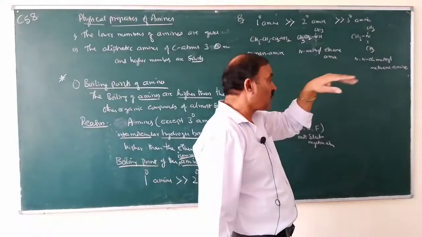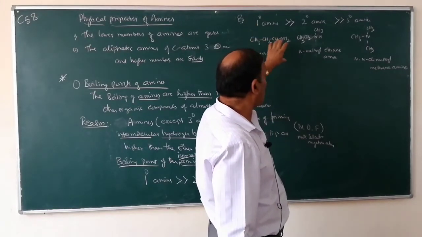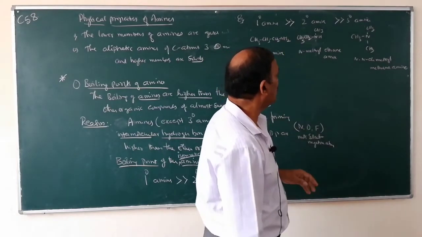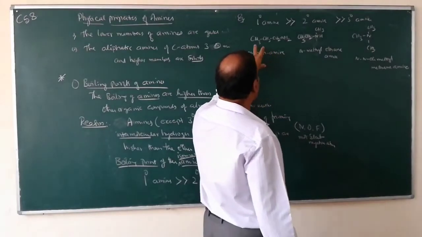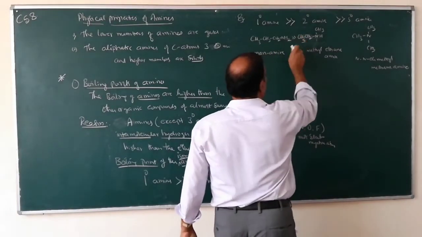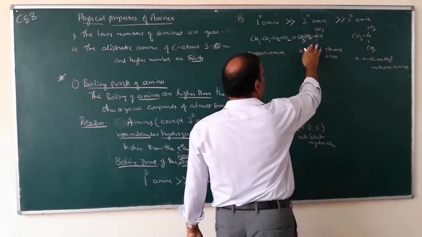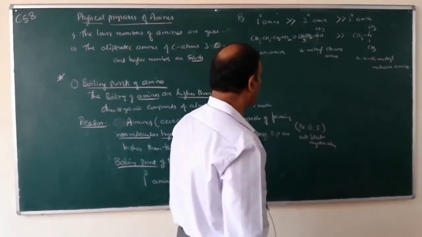So these are isomeric amines. They have same molecular mass, molecular formula, but they differ in their structural formula. They are called isomers. So boiling point of propanamine is greater than boiling point of N-methyl ethane amine, a secondary amine. It is a tertiary amine of same molecular mass.